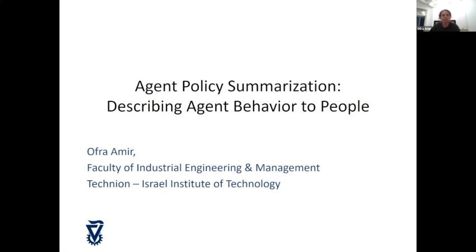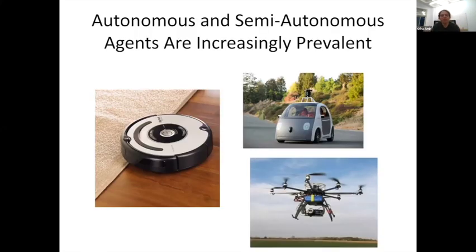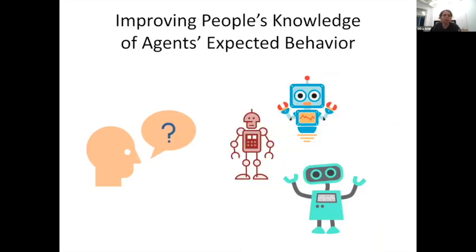that I see. So we see today many autonomous and semi-autonomous agents that are entering our daily lives. And what I'm interested in is how to improve people's knowledge and understanding of these agents' expected behavior. This can be important for various reasons, such as trust or debugging an agent or choosing an agent. So there are different reasons why we'll want to know what the agents are doing.